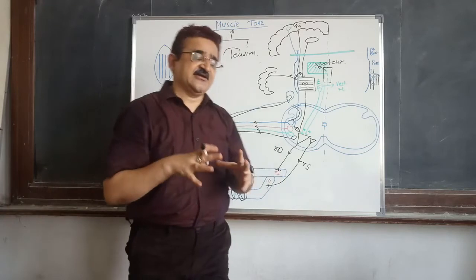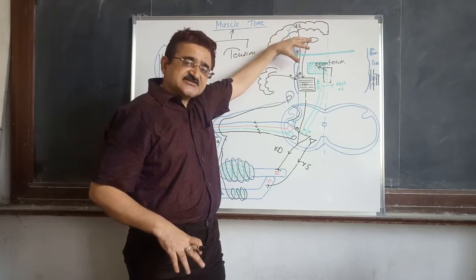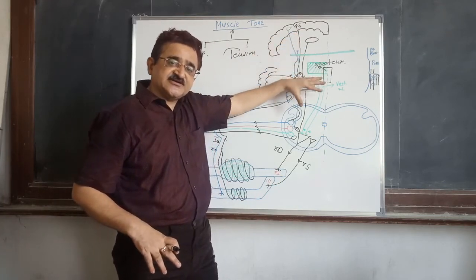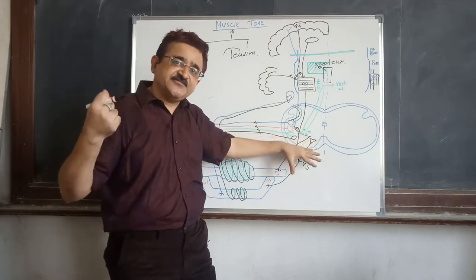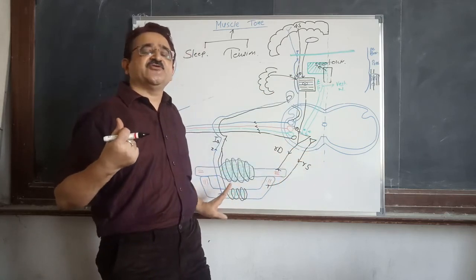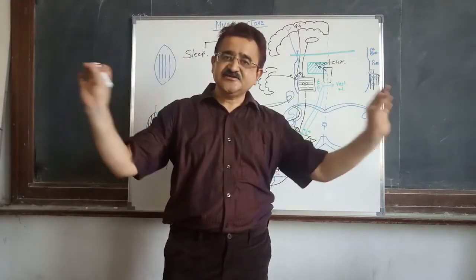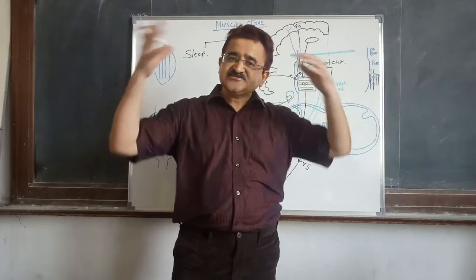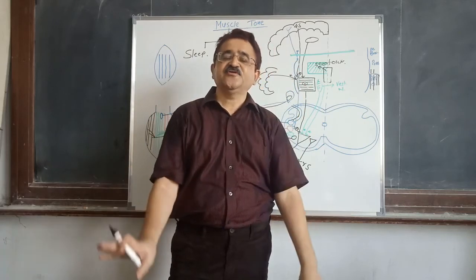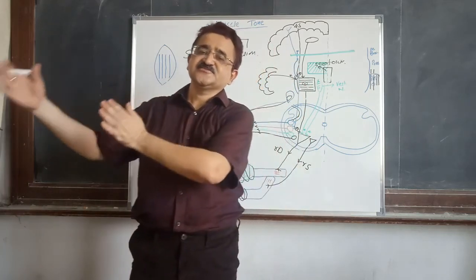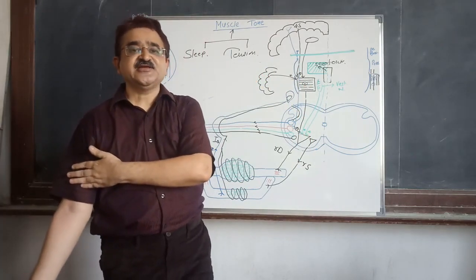Because these psychological factors are coming from the limbic area and the limbic system, and these are then influencing these two centers in such a way that ultimately there is an increase in the firing from the gamma motor neuron, and that is then leading to the increase in the tone during such a tense situation. Once the event is completed, the exam is completed, such tense information from the limbic system no longer comes, and the tone comes back to normal when you come out of the center. So these are the two important physiological factors where tone is altered.